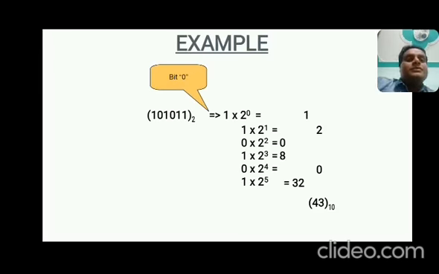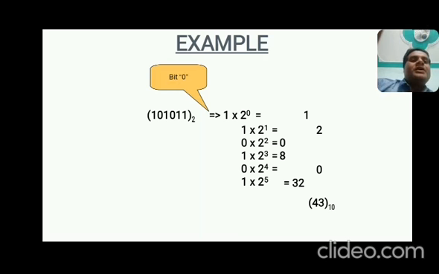So the rightmost bit, that is 1 of this number, is bit 0, the next one is bit 1, the third one is bit 2, and the next one is bit 3. So come to the point. Take the rightmost bit, that is 1, multiplied by 2 to the power n, where n is equal to 0 because this is bit 0. So what will be the value of 2 to the power 0 into 1?